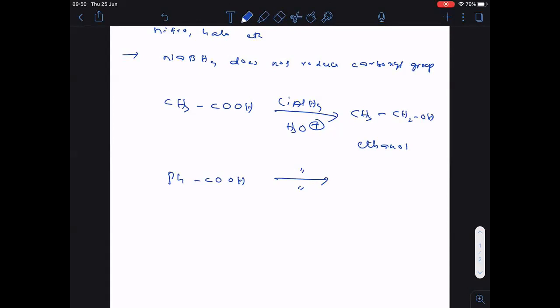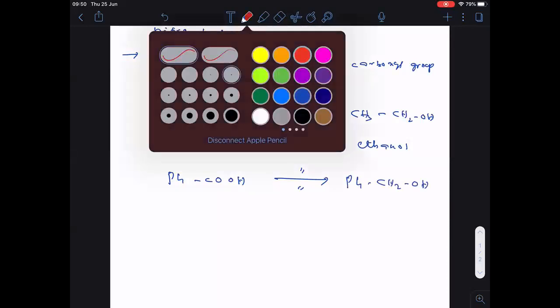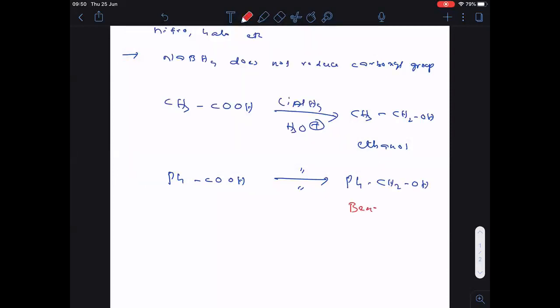Here C6H5 is as it is, COOH converts into what? CH2OH. Clear? So now what is the name of this alcohol formed here? Benzyl alcohol. Clear everyone? So this is the reduction process.